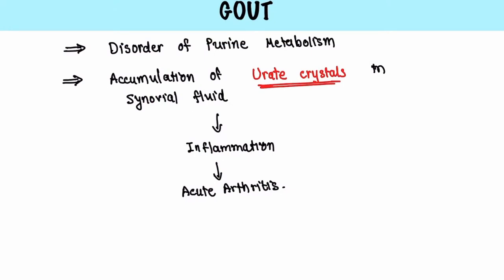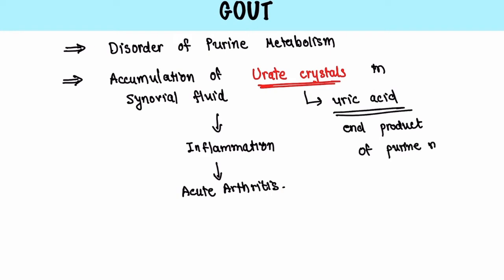In this video, we are going to talk about the biochemistry of gout. Gout is a disorder of purine metabolism and it is due to accumulation of urate crystals in the synovial fluid. These urate crystals are formed of uric acid, and uric acid is an end product of purine metabolism. These urate crystals accumulating in the synovial fluid will cause inflammation and lead to acute arthritis.